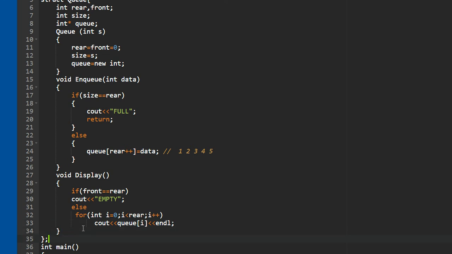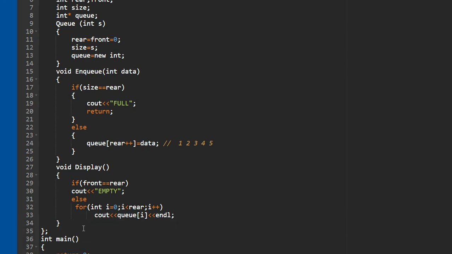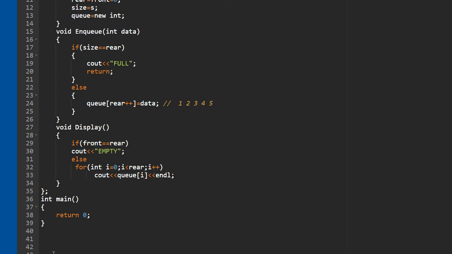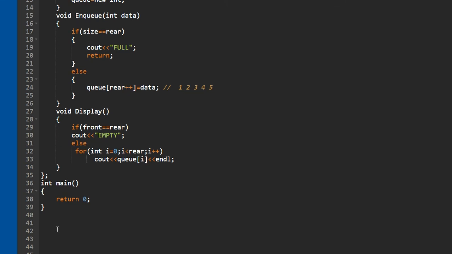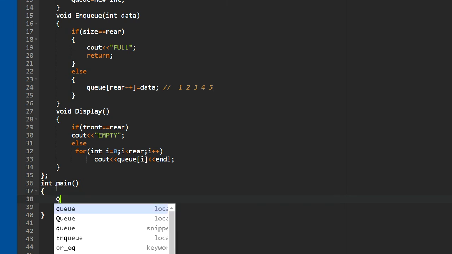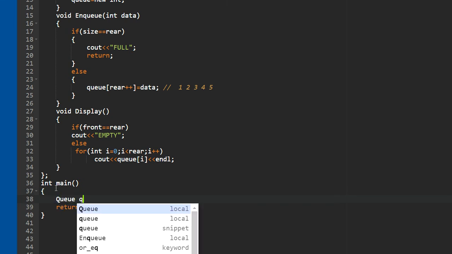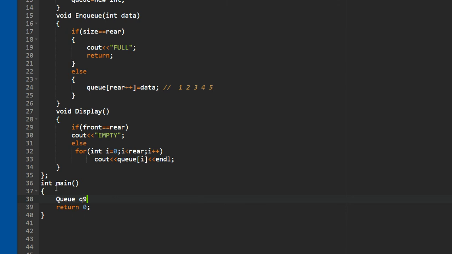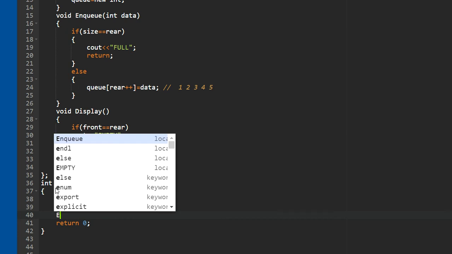Okay, now come to the main part. What you have to do in main is, first you have to create a structure q, and in the structure pass the size. Suppose I'm creating it with a size of 4. Okay, and then call enqueue. Inside enqueue pass some data which you have to insert. Like I pass 1, then again enqueue.